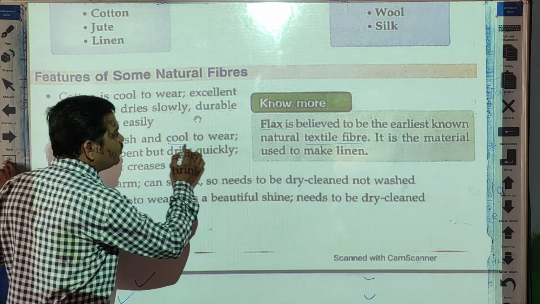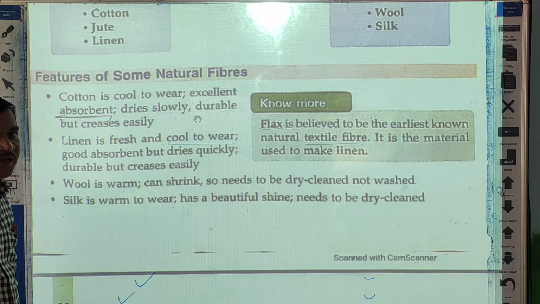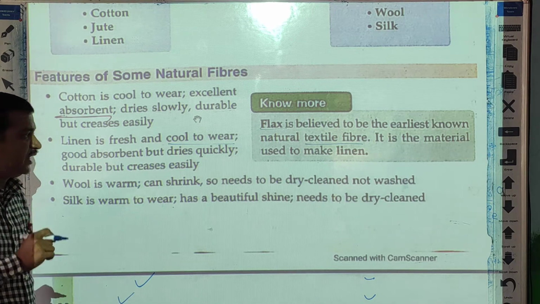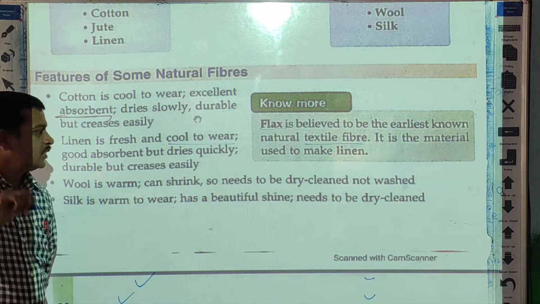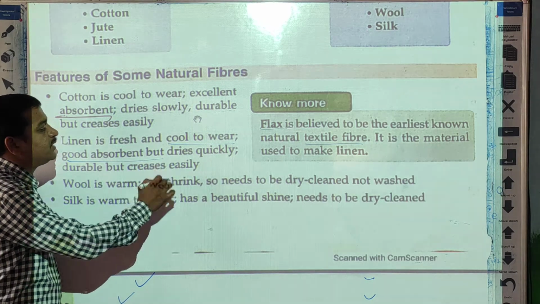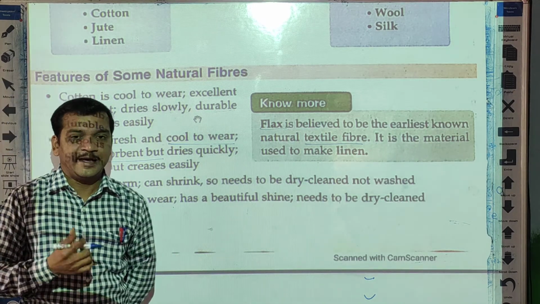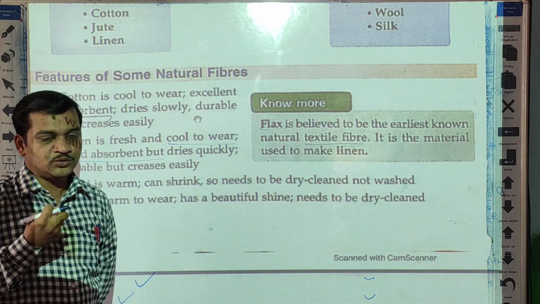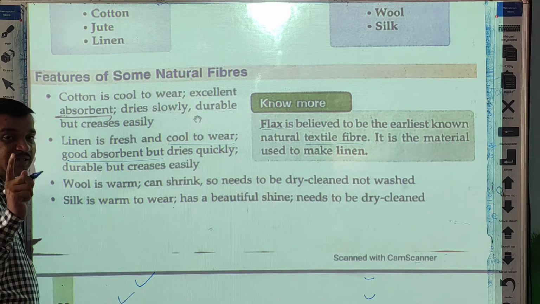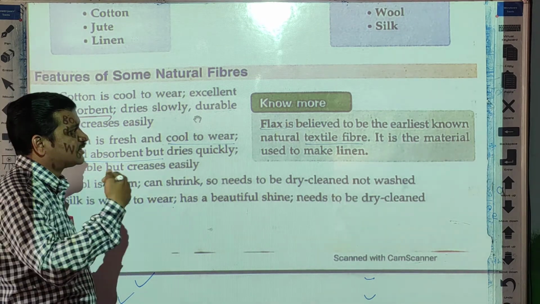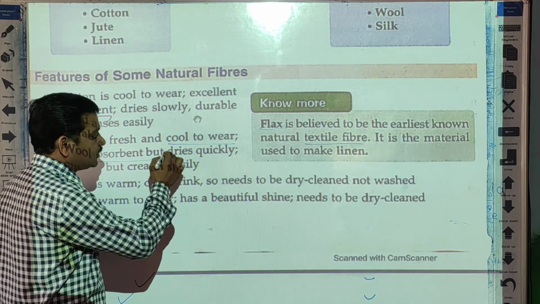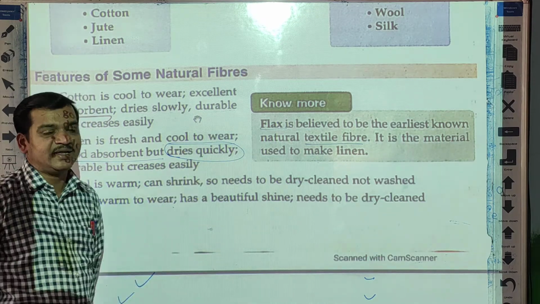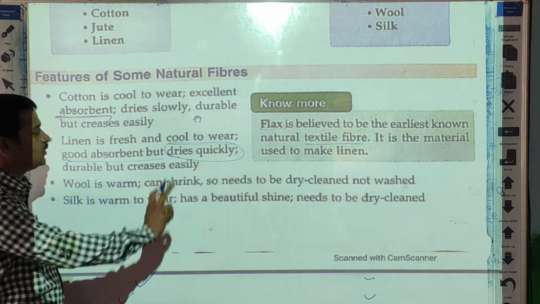Linen is fresh and cool to wear like cotton. Like cotton, linen is also light, fresh and cool to wear. It is a good absorbent and absorbs water and sweat, but one thing is different from cotton. Cotton takes time to dry, but linen dries quickly. This is the difference between cotton and linen.